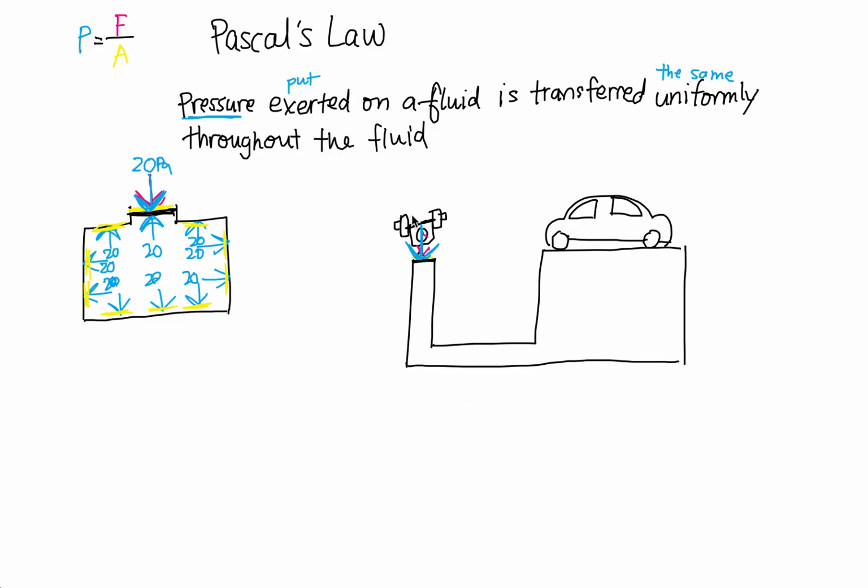Okay, so this time I'm going to make up another number. Actually, let's make up our force first. Let's say our force is 100 newtons. Let's say our area is 0.5 meters squared. If we divide, we get pressure. So our pressure is going to be equal to 100 divided by 0.5, so it's going to be 200...